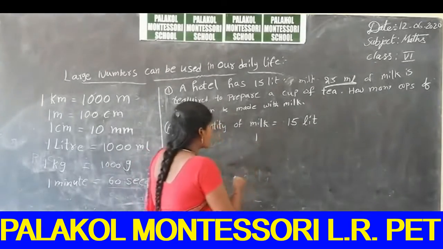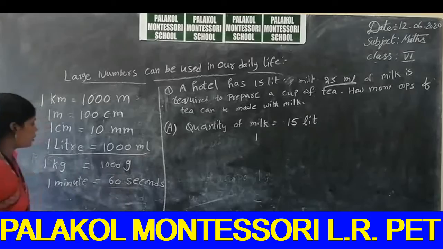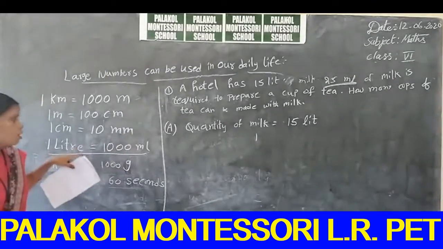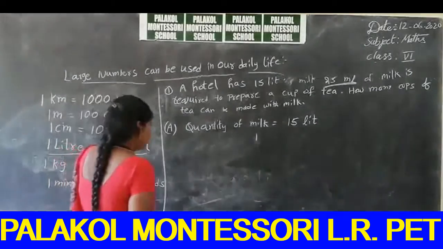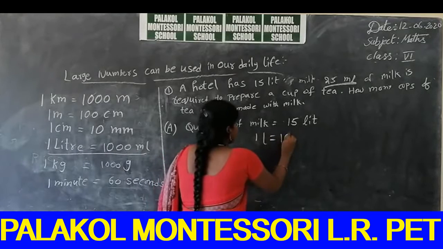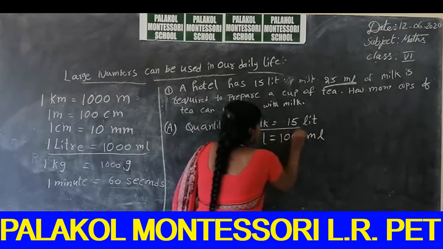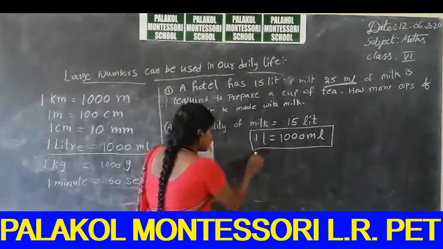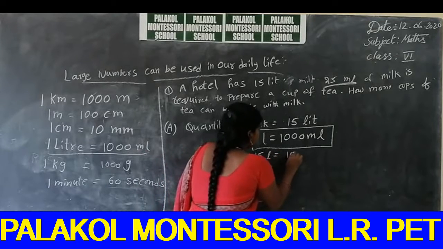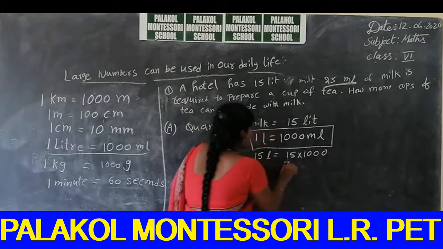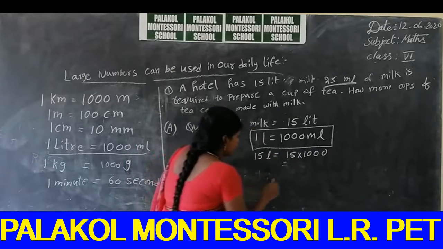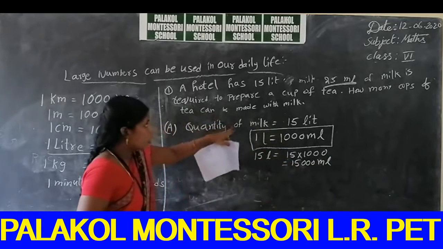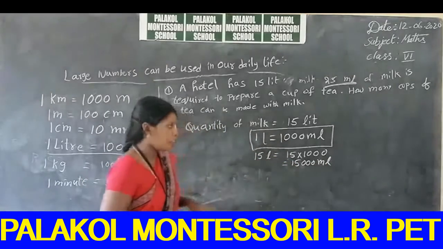You already know that formula: 1 liter is equal to 1000 milliliters. So 15 liters is equal to 15 into 1000, which is 15,000 milliliters.